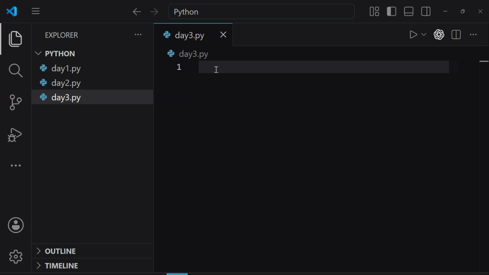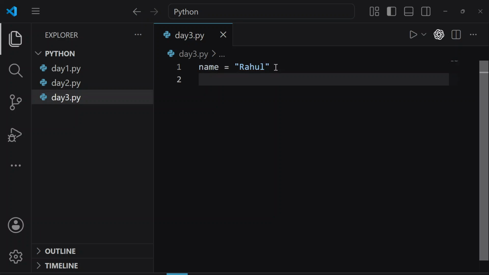What we have done till now is we have learned about variable names and we have learned about strings: if we have to make a string, we have to use these quotation marks. So let's write a name, Rahul. In the same way, let's make a variable gene and make a string using quotation marks. Let's write the gene name TP53. As you can notice here, 53 is a number, but it is inside the quotation marks. That means it is not a number anymore, it is a string.